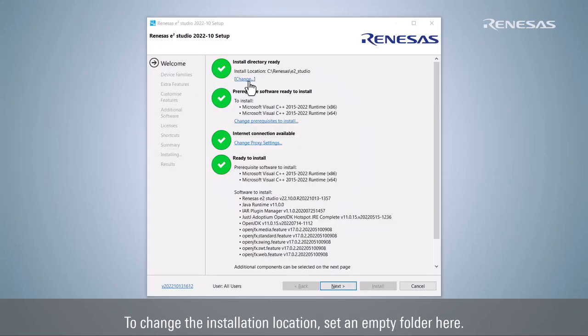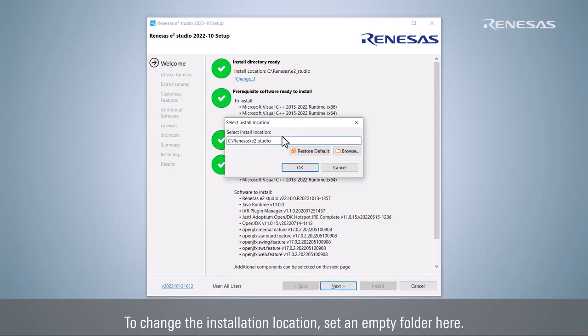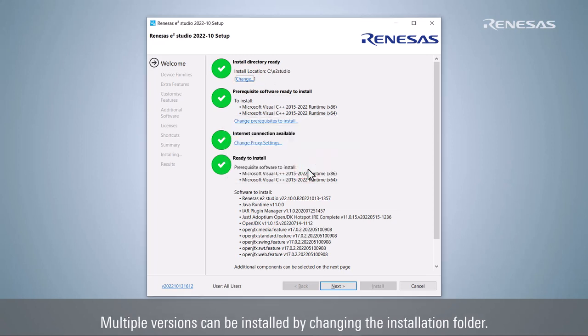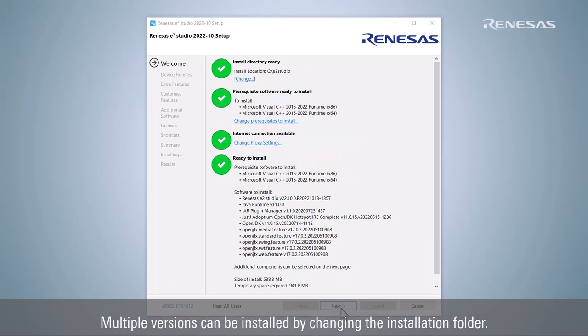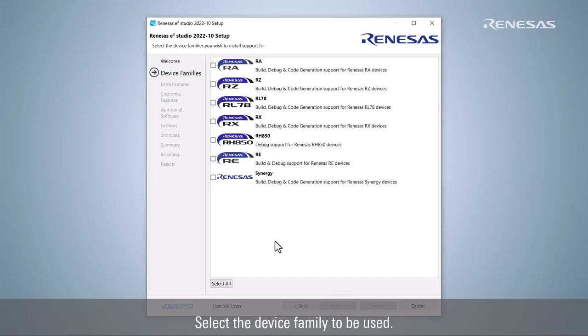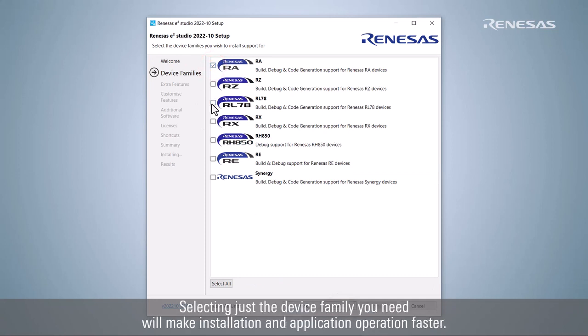To change the installation location, set an empty folder here. Multiple versions can be installed by changing the installation folder. Select the device family to be used. Selecting just the device family you need will make installation and application operation faster.